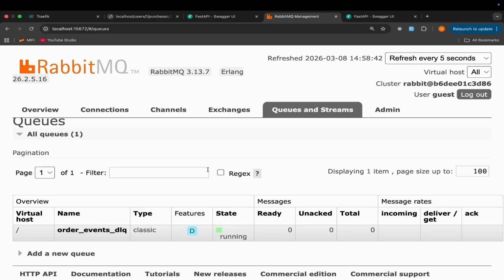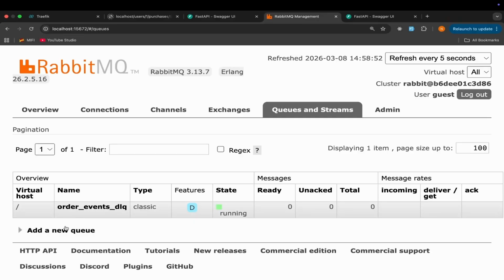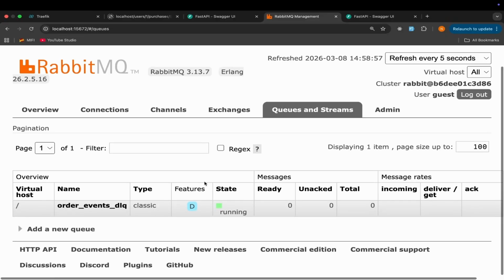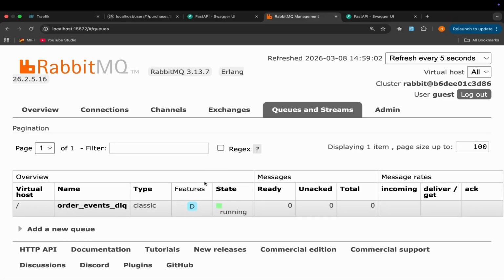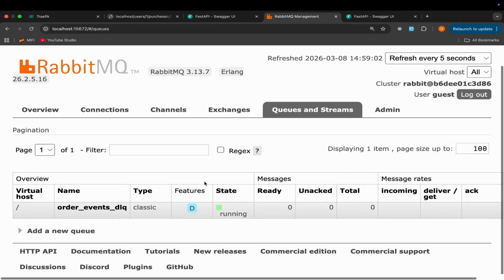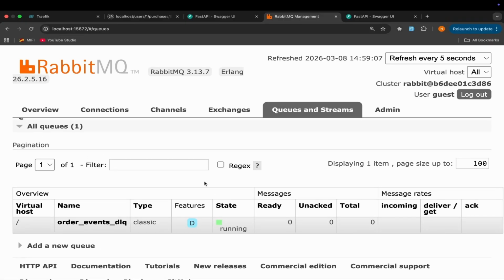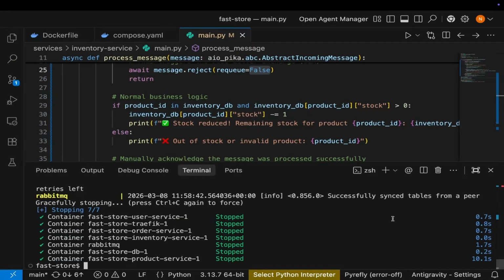So I think we can now go to, there's this button saying, if I go to the queues tab, okay, I'm looking for, oh yeah, I think this is okay. We have deleted, so there's nothing to do. Let's now verify that everything works. It's time to test our architecture.